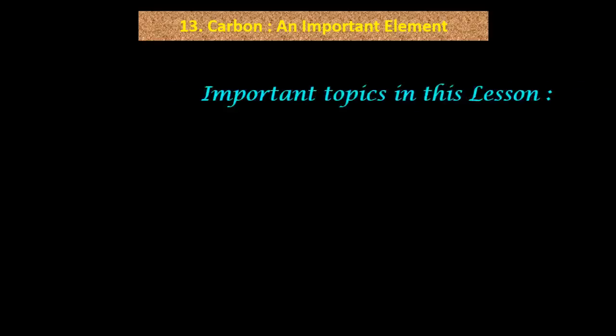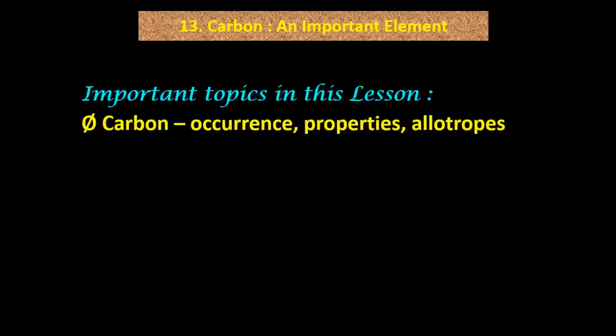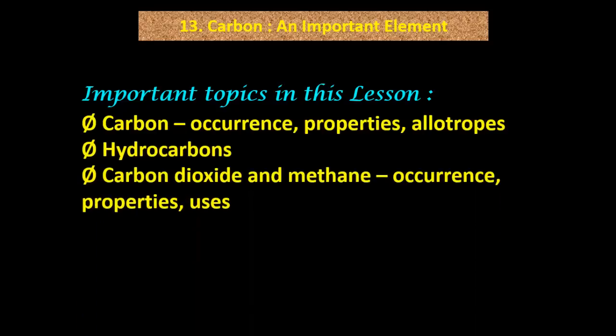Lesson number 13, Carbon and important element. Important topics in this lesson: carbon, occurrence, properties, allotropes. Hydrocarbons, carbon dioxide and methane, occurrence, properties, uses.